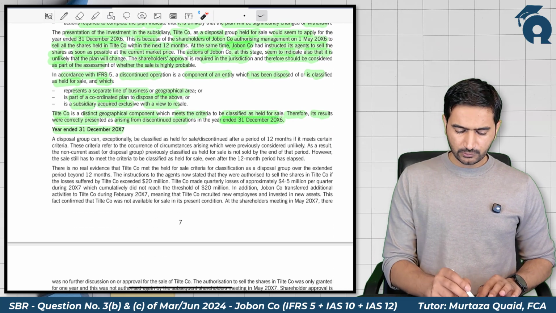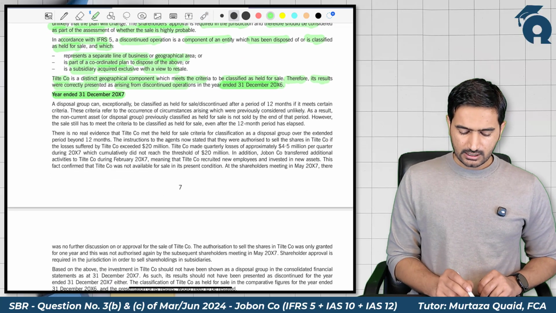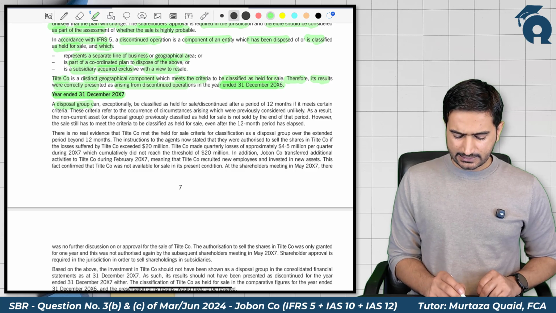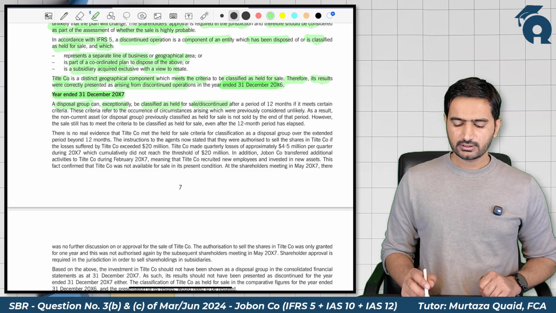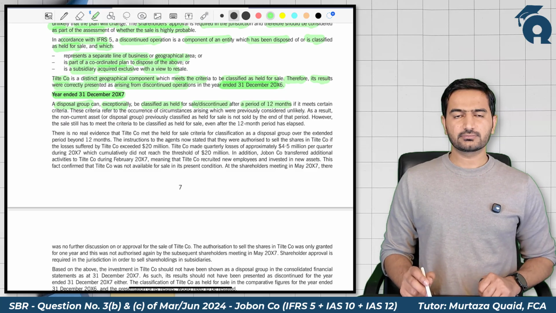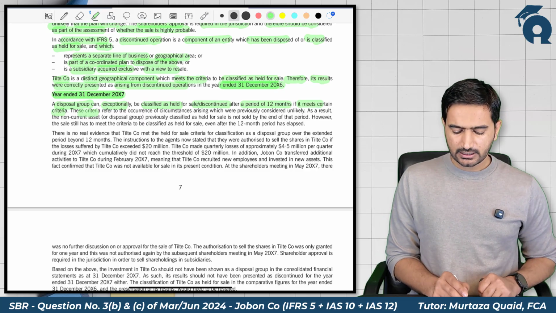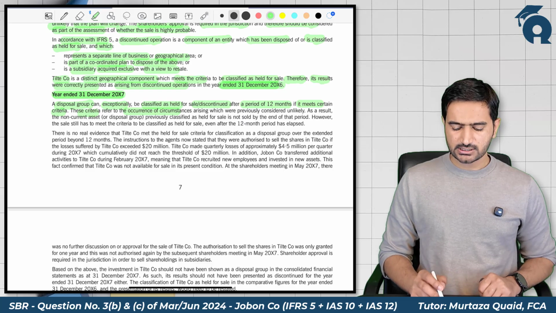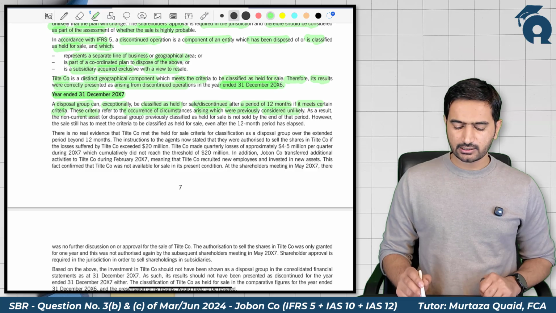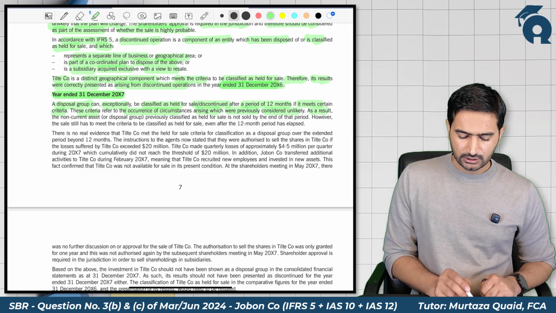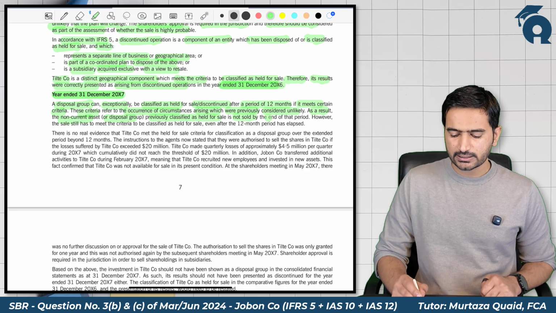Now, moving forward to the year ended 31st December 2007, a disposal group can exceptionally be classified as held for sale or discontinued even after the period of 12 months if it still meets certain criteria. These criteria refer to the occurrence of circumstances arising which were previously considered unlikely. As a result, the non-current asset or disposal group previously classified as held for sale is not sold by the end of that period.